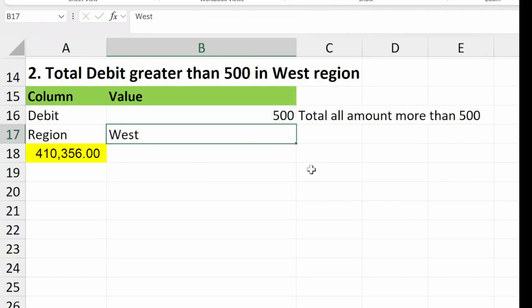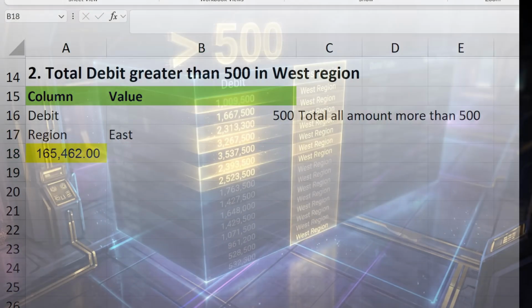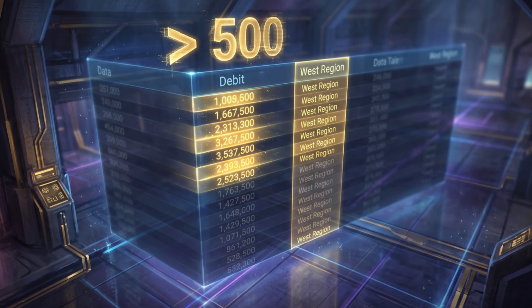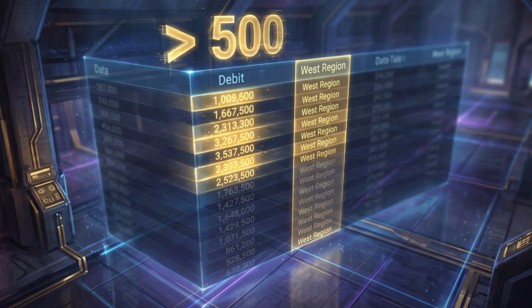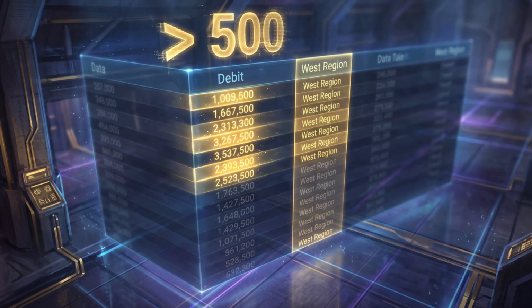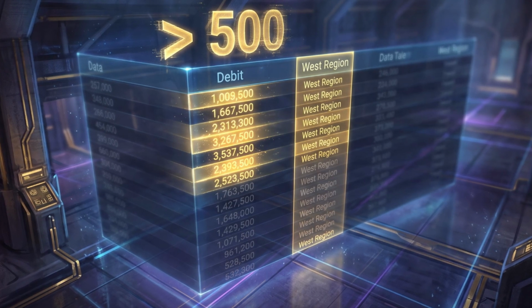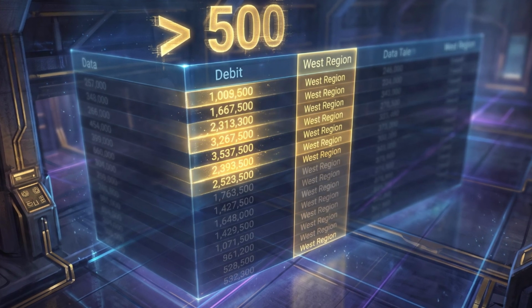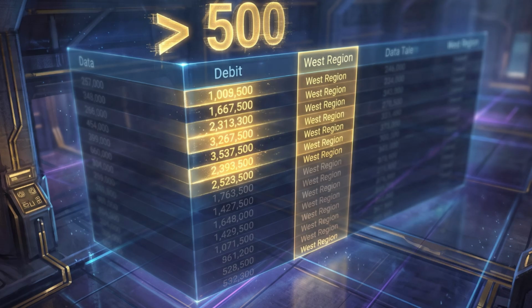Now change the region to East and we see the value changes instantly. Excel now filters rows where debit is greater than 500 and region equals East. Then it sums the debit values from those rows. This formula isolates high-value spending in a specific region across all departments, cost centers, and projects.